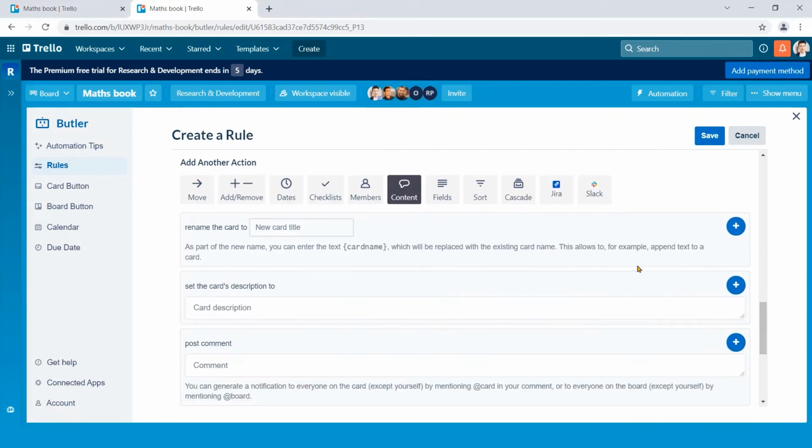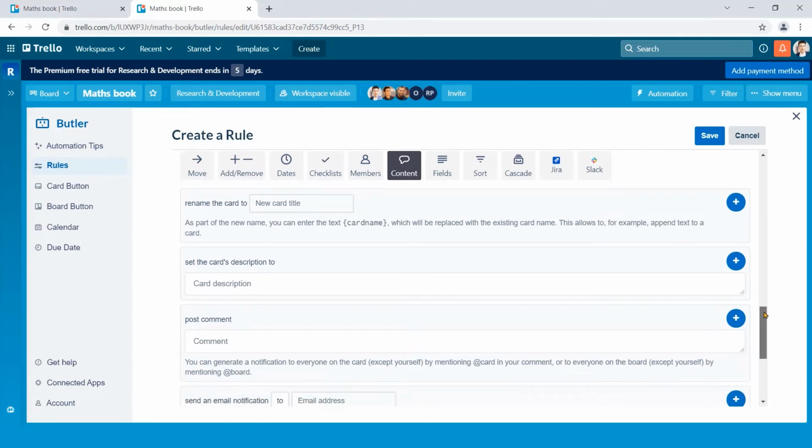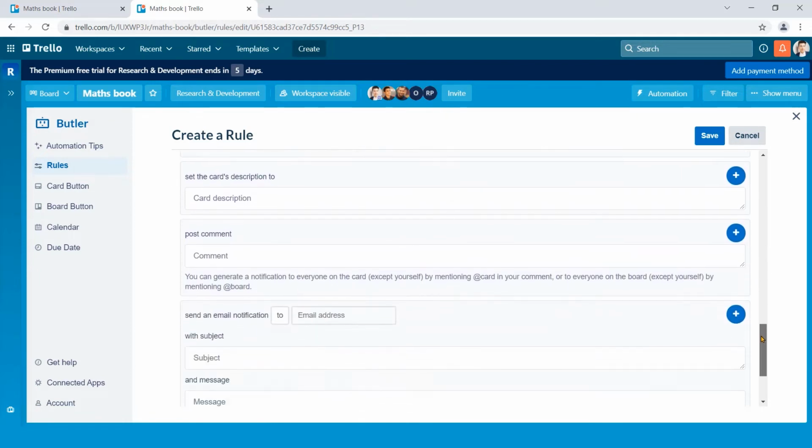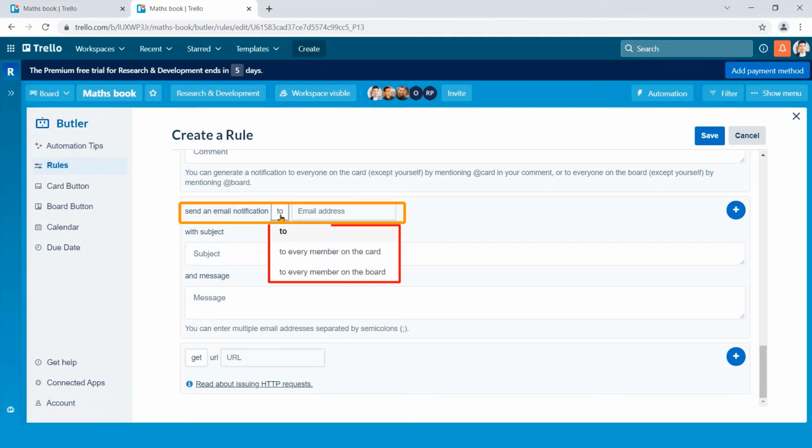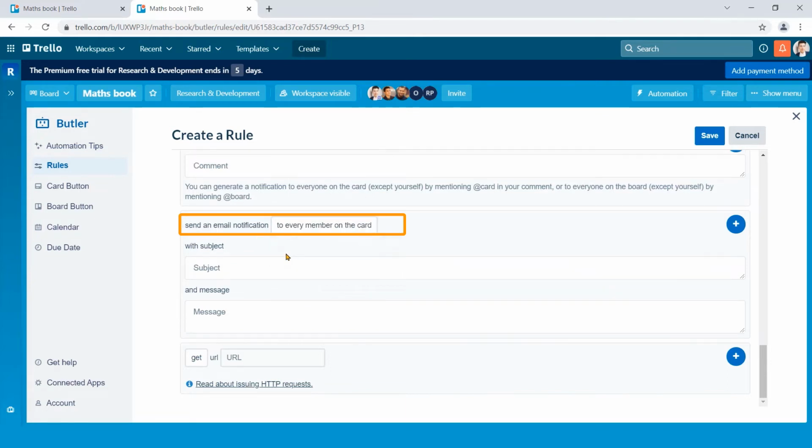Here you can rename your card name, set card's description, post comment, send email, and paste URL. In this section, I want to work with email notification. Here, you can send email to every member on this card by clicking this, or send email to every member on Maths book board by selecting this. However, I only send an email to Fred.